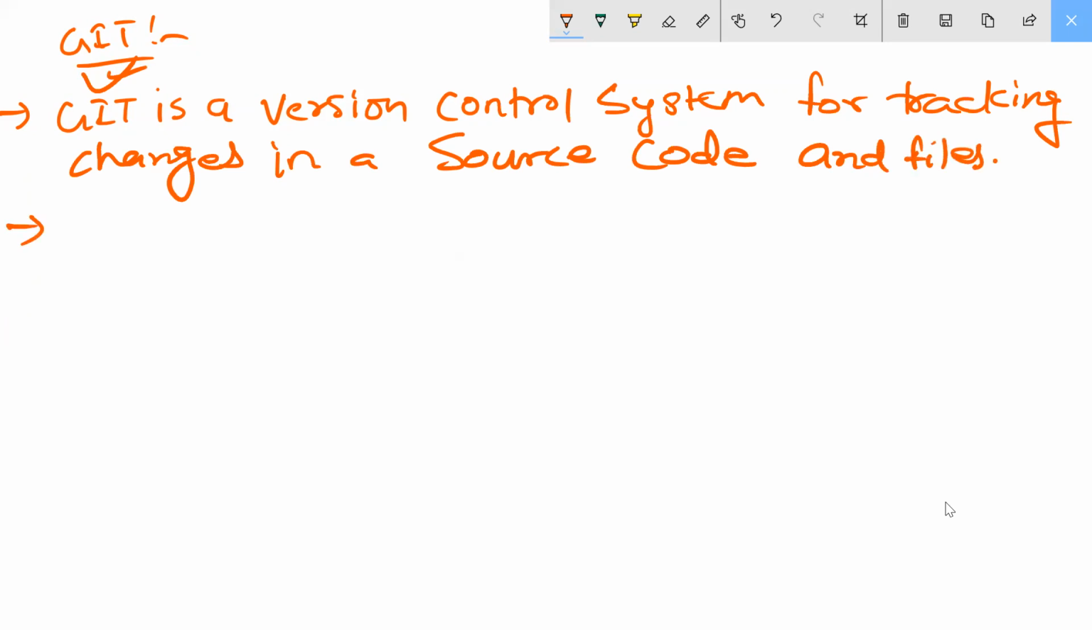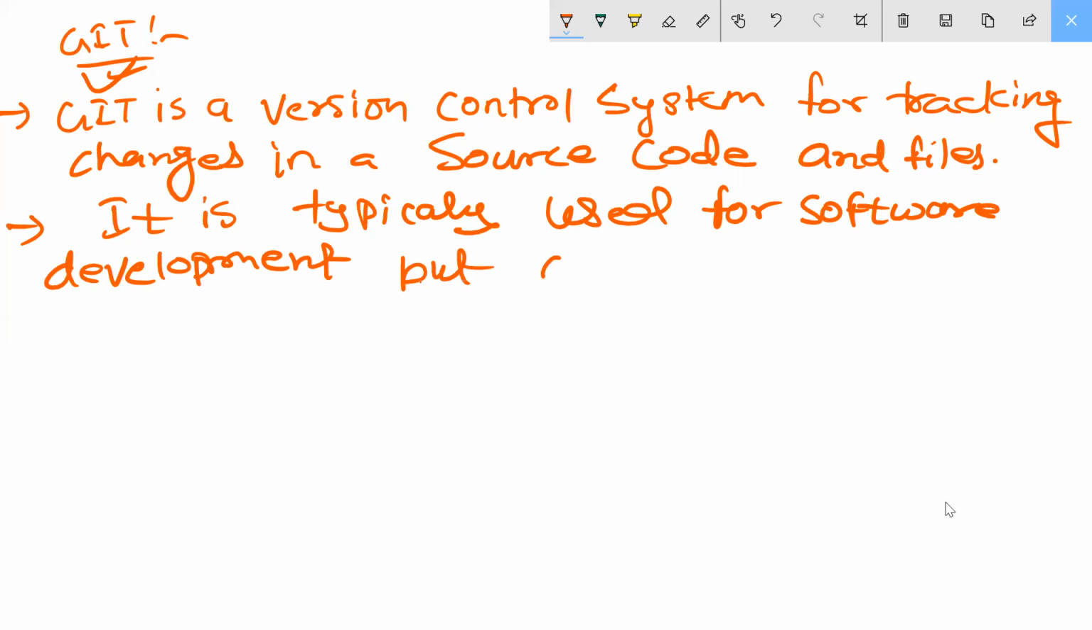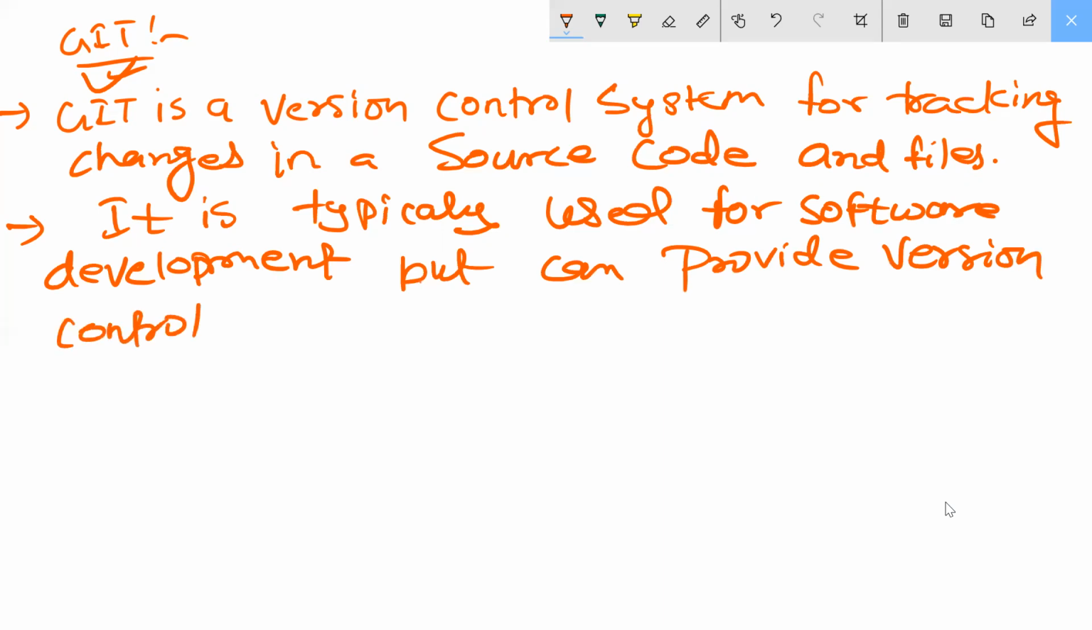Next point you write here. It is typically used for software development but can provide version control for any types of files.